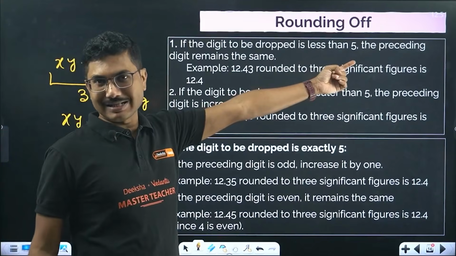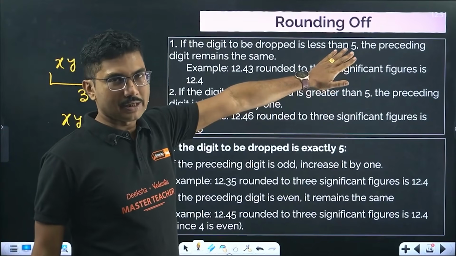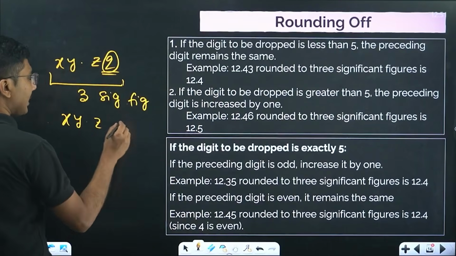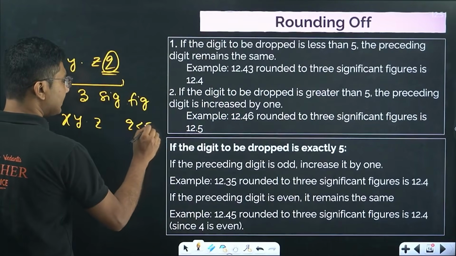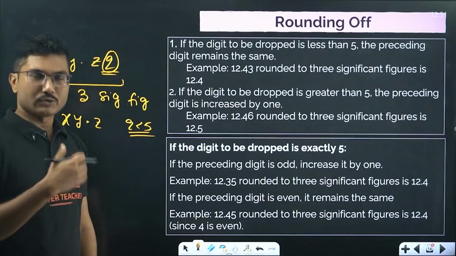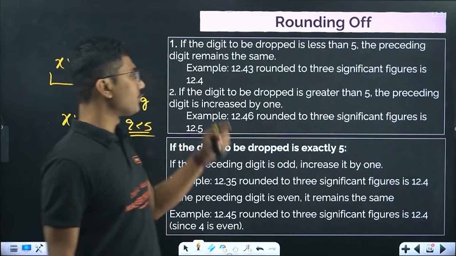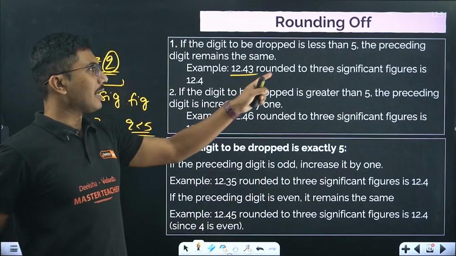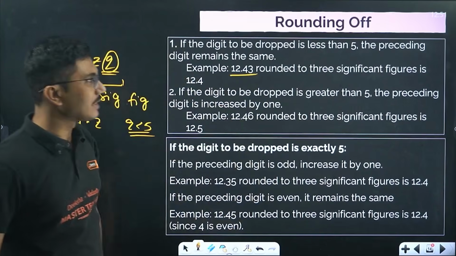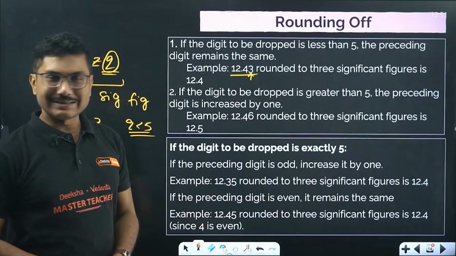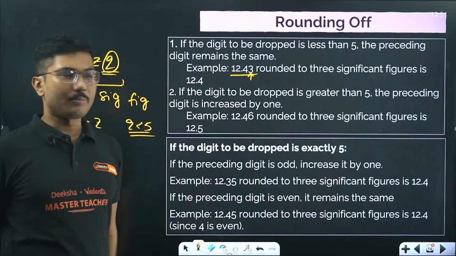If the number is less than 5, you can simply drop that number. So if q is less than 5, then the answer will be xy point z. For example, here we had 12.43 and we are rounding off into 3 significant figures. That means we are dropping this 3. This 3 is less than 5, so simply the answer will be 12.4.